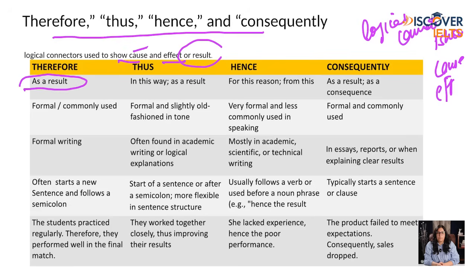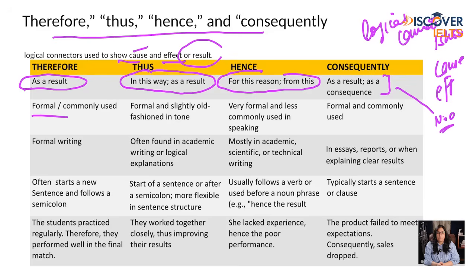Therefore means as a result. Thus means in this way, as a result. Hence means for this reason, from this. Consequently means as a result or as a consequence, which we can use for a negative outcome. Therefore is formal and commonly used. Thus is slightly old-fashioned in tone. Hence is very formal and less commonly used in speech, and consequently is formal and commonly used.